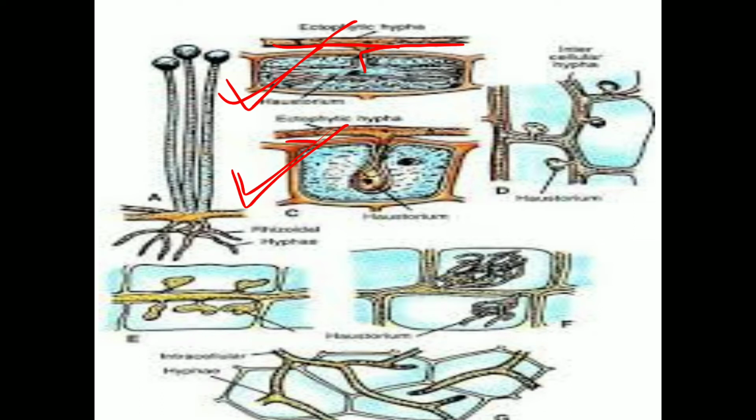Here in endophytic mycelium there is a growth of fungi and they grow inside the epidermal layer, and that spherical shaped structure is called haustoria, which is helpful for the absorption of nutrients and water from the tissue of that cell.